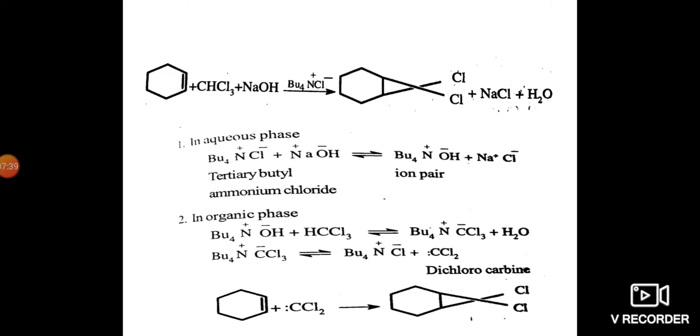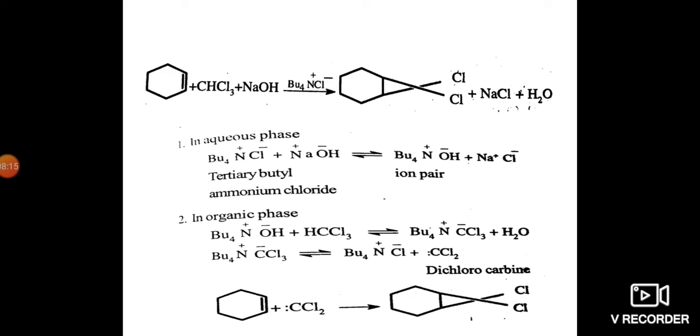In the aqueous phase, in tertiary butyl ammonium chloride, nitrogen carries a positive charge and chloride carries a negative charge. The tertiary butyl ammonium chloride reacts with the basic solution, sodium hydroxide, which dissociates into Na plus and OH minus. Then, in equilibrium, chloride is replaced by the hydroxyl group, the OH minus ion pair is formed, and the resultant sodium chloride is formed.